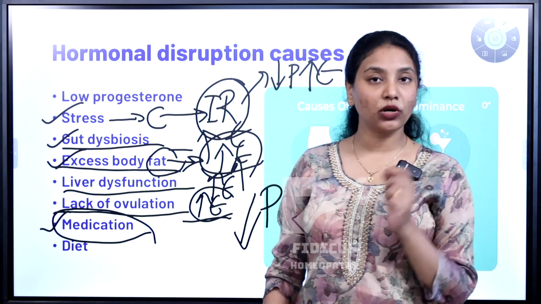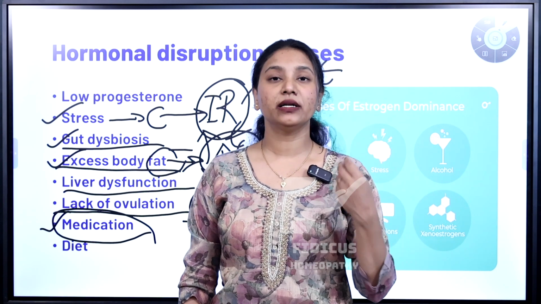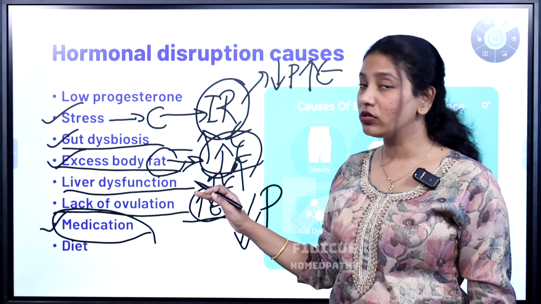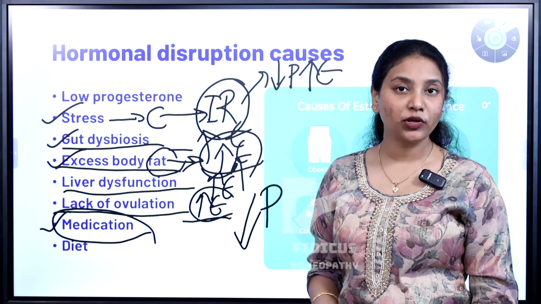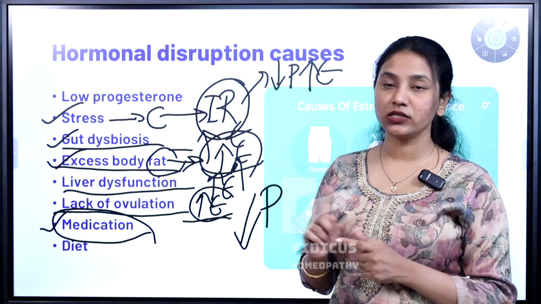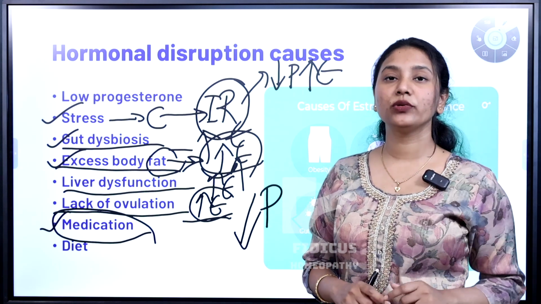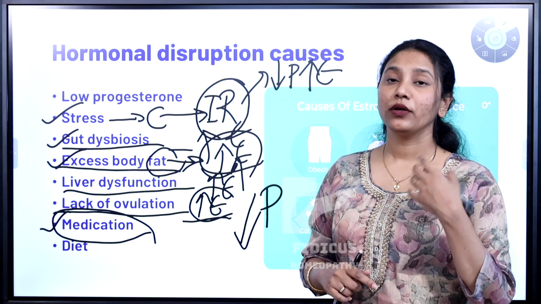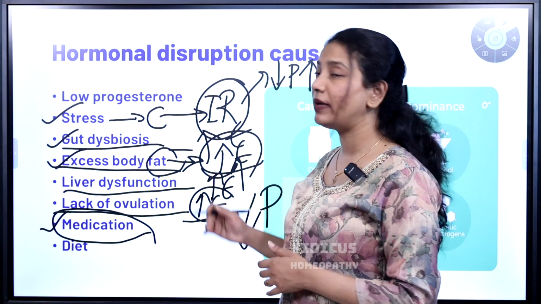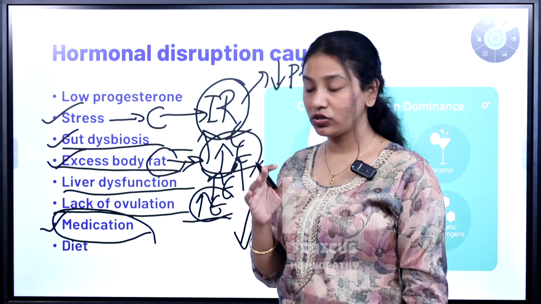People who have started oral contraceptives at a very young age, in their teens or early 20s, can have fibroids. Not only that, if you are using hormonal pills for your PCOD, that can also trigger fibroids in a certain section of people. So if you are using oral contraceptives without any doctor consultation, or using hormonal medications, you have to be very cautious.